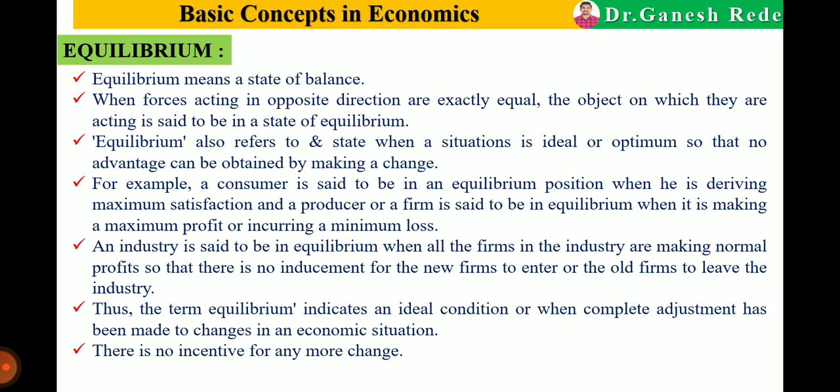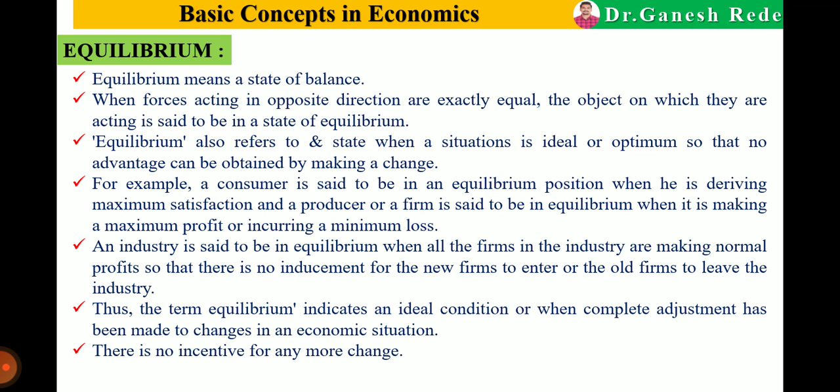So this is about the classification of wants. Now the last concept is about the equilibrium. What is the equilibrium? Equilibrium indicates the ideal condition, or the term equilibrium indicates an ideal condition when complete adjustment has been made to the change in the economic situation. So there is no incentive for any more change.